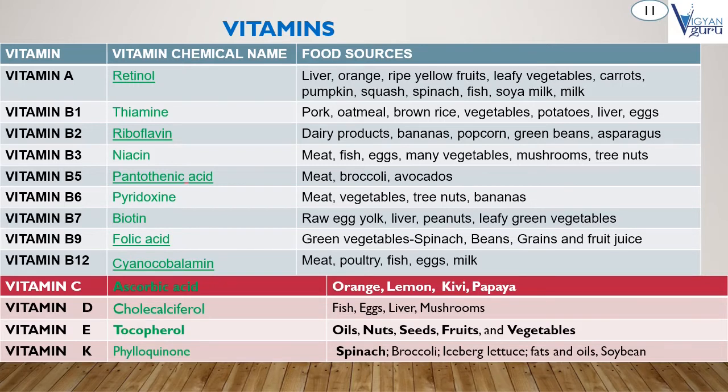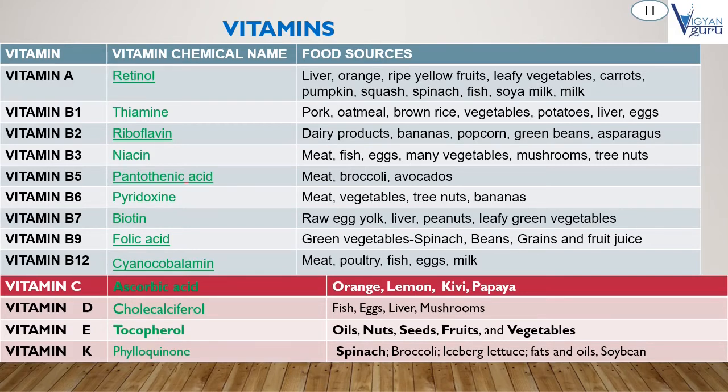And next, chemical name of vitamin B7 is biotin, and their food sources: raw egg yolk, liver, peanuts, leafy green vegetables, etc. And next, chemical name of vitamin B9 is folic acid, and their food sources: green vegetables, spinach, beans, grains, and fruit juice. And the next, chemical name of vitamin B12 is cyanocobalamin, and their food source is meat, poultry, fish, eggs, and milk.